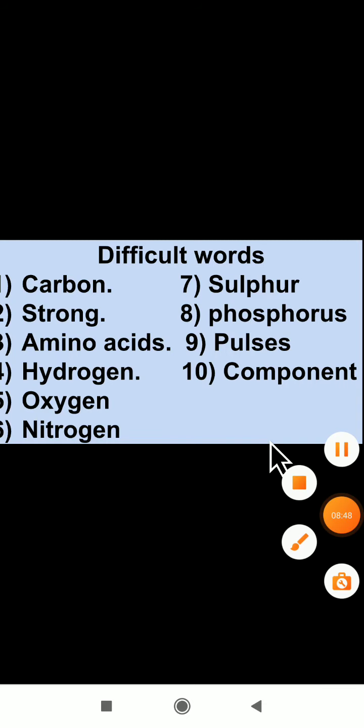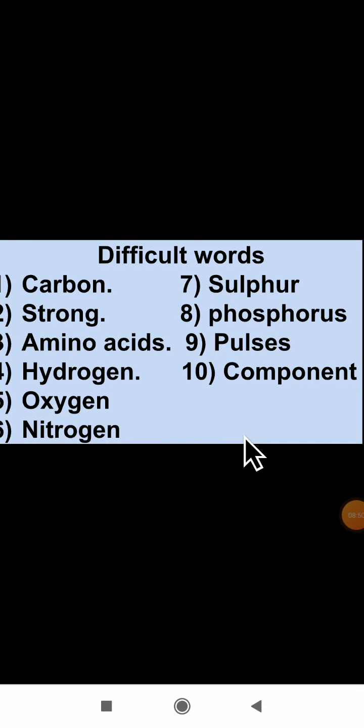Now here I have given some homework. Today in this video class we studied proteins in detail. So remember which are the sources of protein, which are the two types of protein, first class protein and second class protein, and their definitions. And why are proteins necessary to our body? Because proteins help the body to grow and help us to be strong.